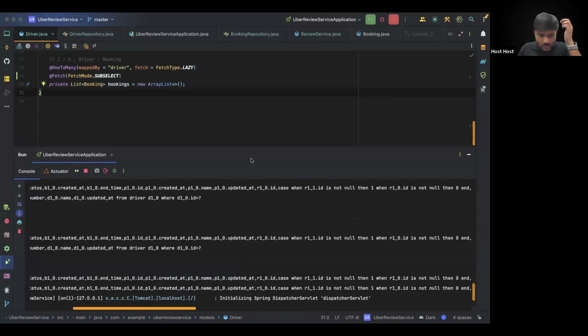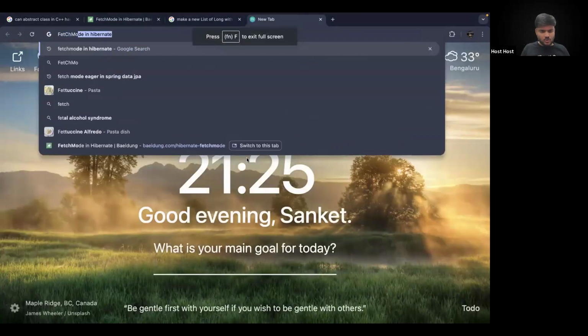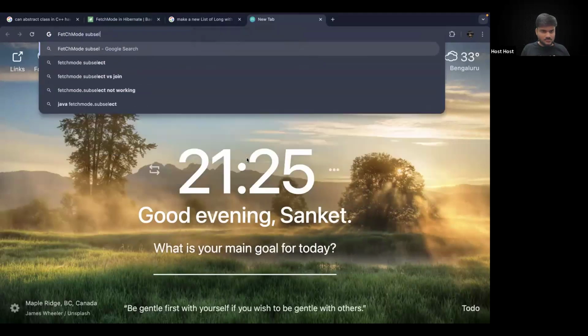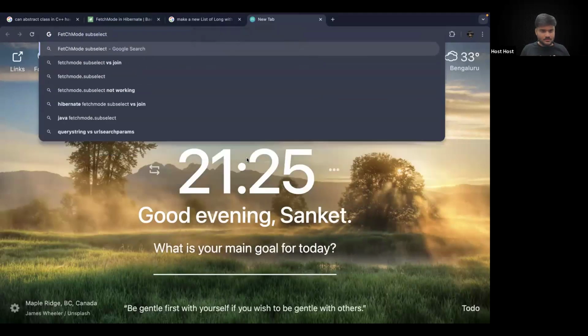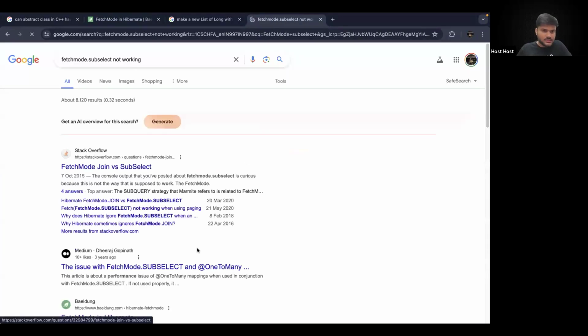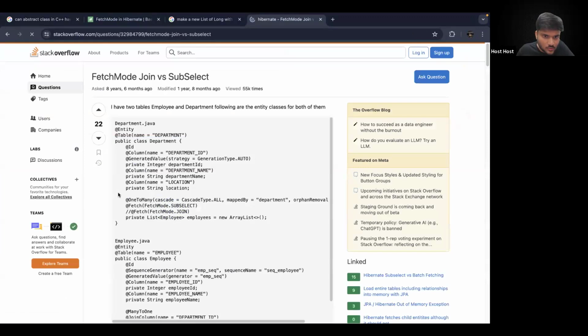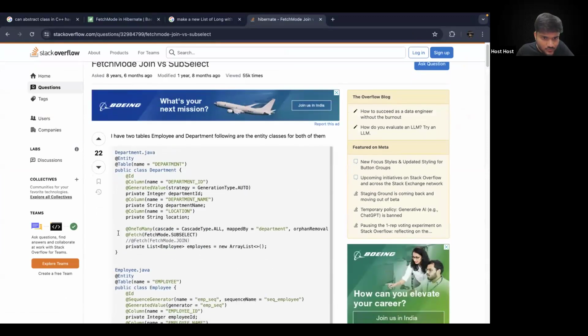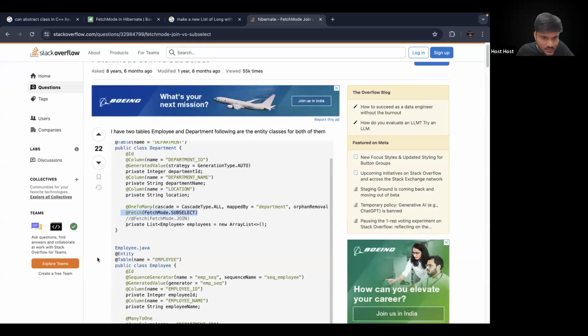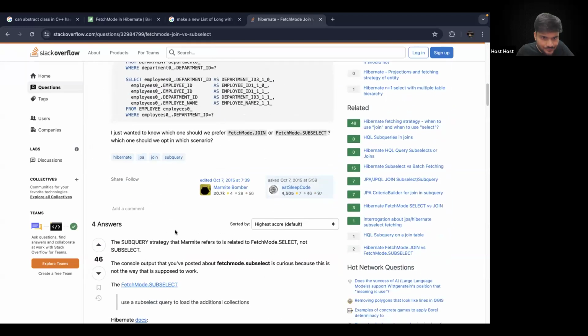Let's just quickly Google fetch mode subselect. Not working. Maybe we are missing something very simple. So we mentioned fetch mode as subselect.